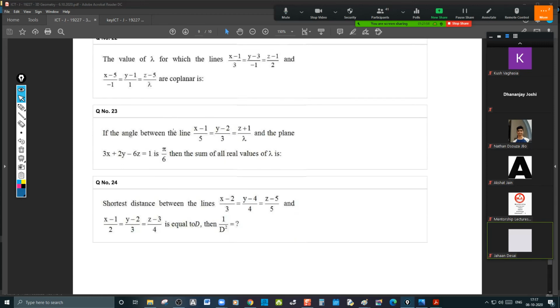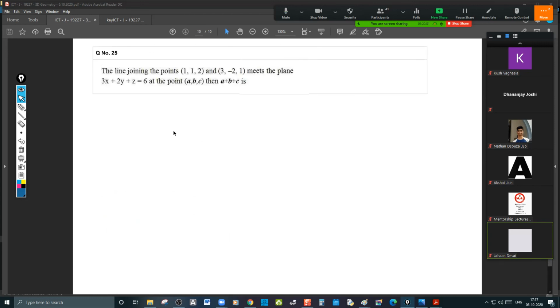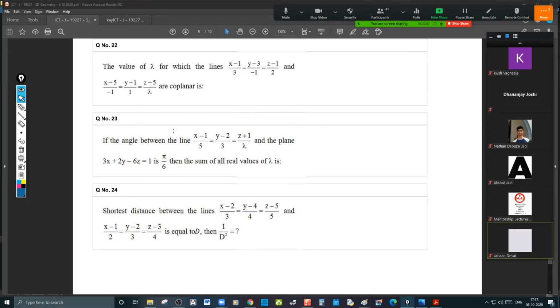23. If the angle between the line and the plane is pi by 6, then the sum of all real values of lambda. This is a very important point, son: the angle of a line and a plane is not cos theta. If there is a plane like this and a line. Is anyone speaking?